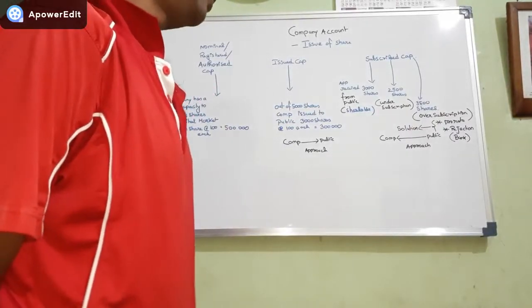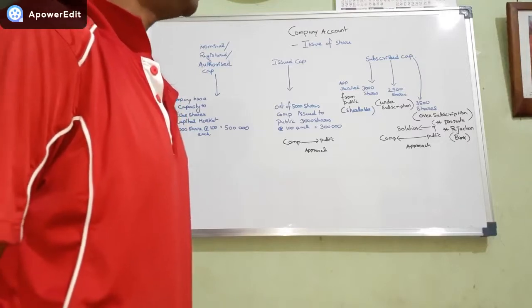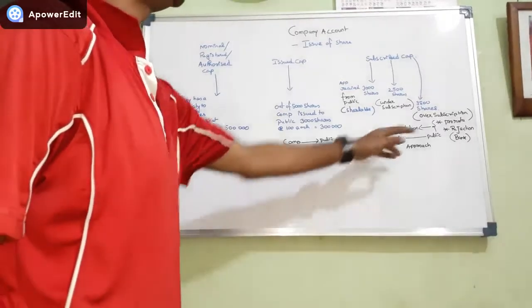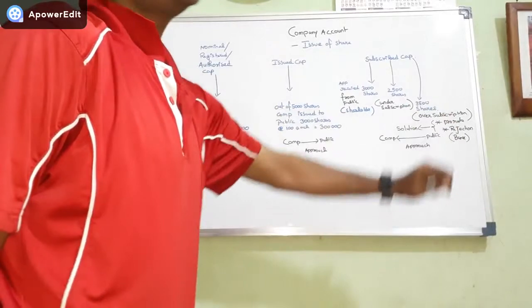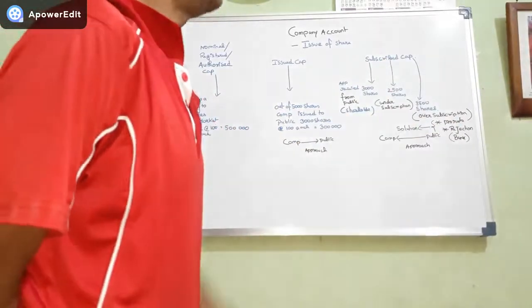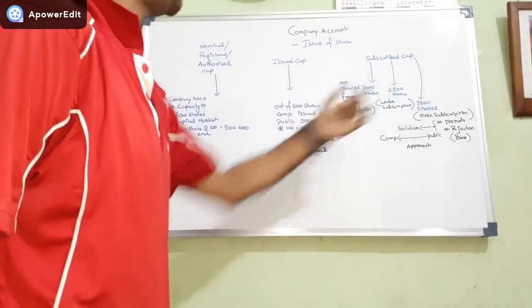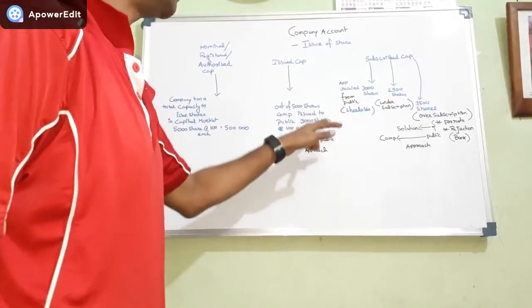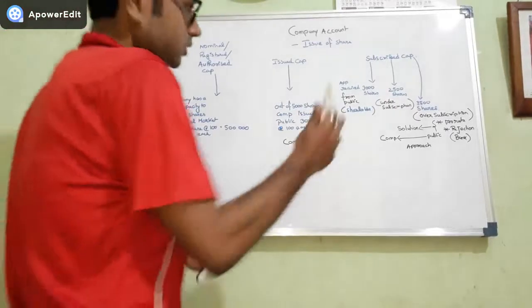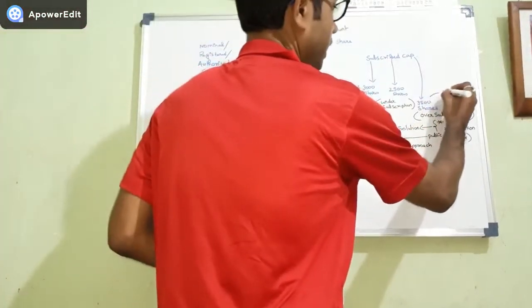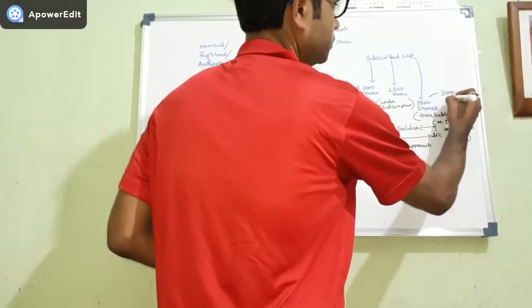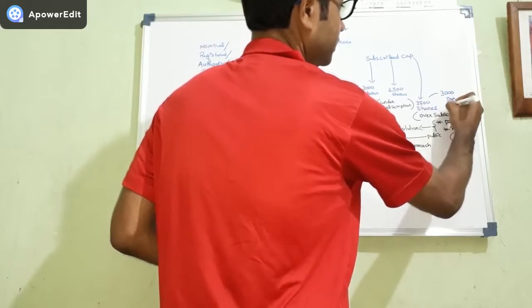Now, how do we tackle over subscription? Over subscription can be tackled in two ways. One is pro rata, which we will learn afterwards, and one is rejection. Means the company can reject 500 shares, which are the excess shares. Out of 3,500, 3,000 is already there, and the remaining 500 will be rejected.